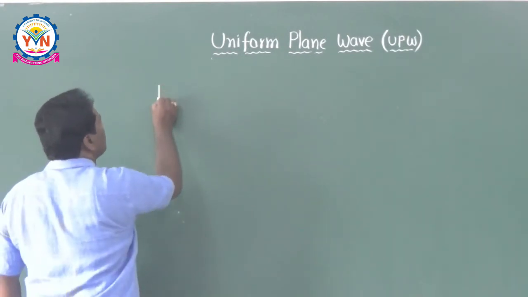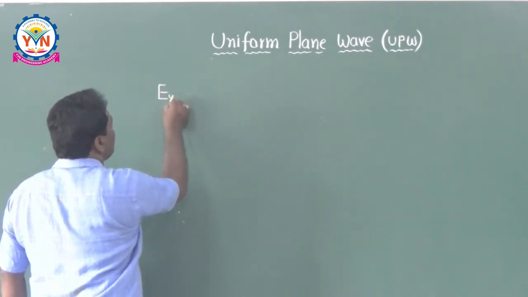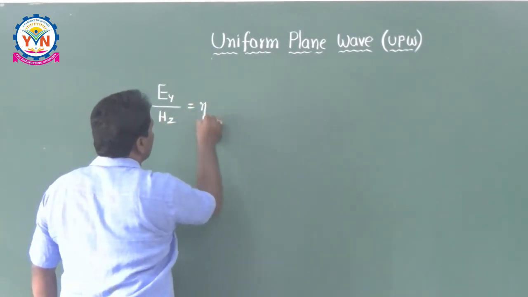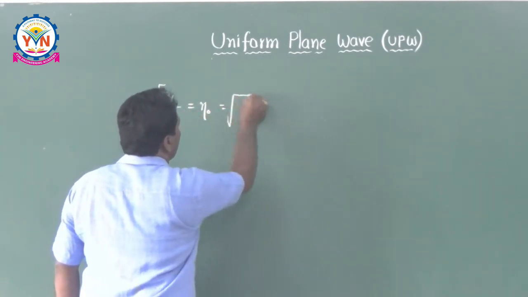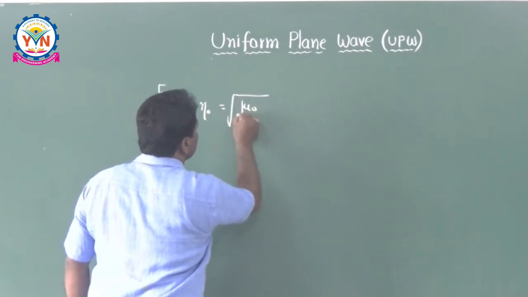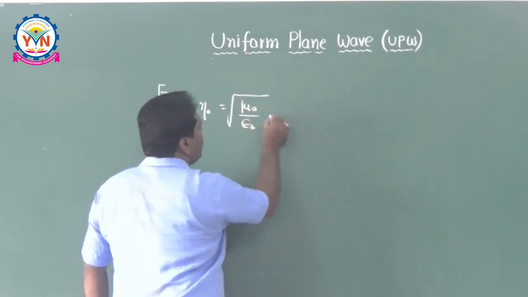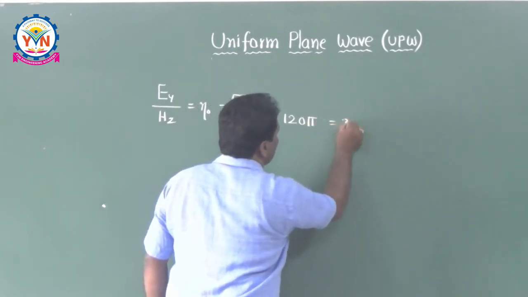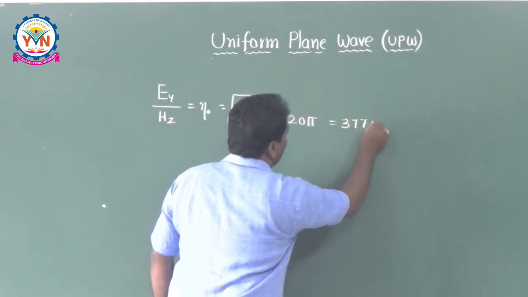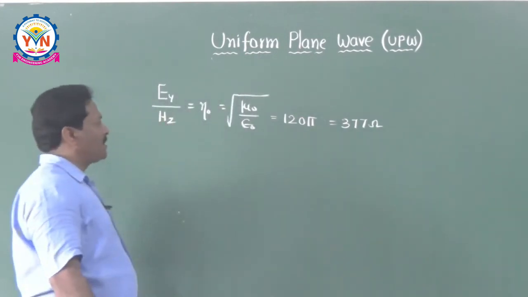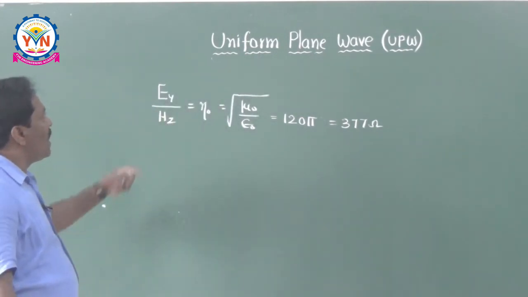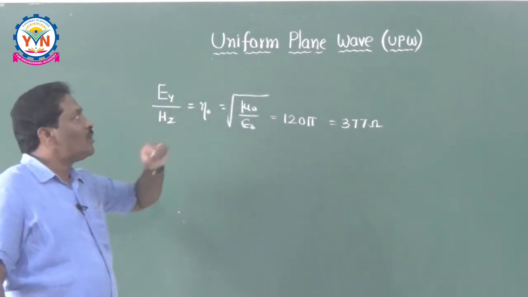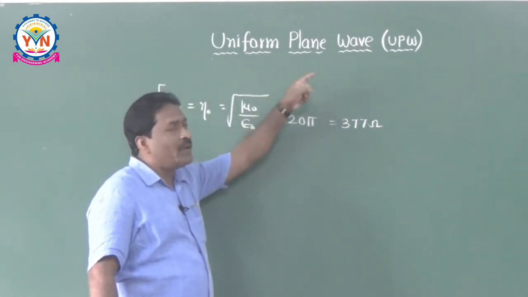What is that relation we have used? E by H, that means Ey by Hz, is equal to eta naught, which is root of mu naught by epsilon naught, which is 120 pi, which is 377 ohms, resistive. This is the relation, already we have proved it. Now I would like to tell you the type of the wave in free space. So what is the type of this UPW in free space?